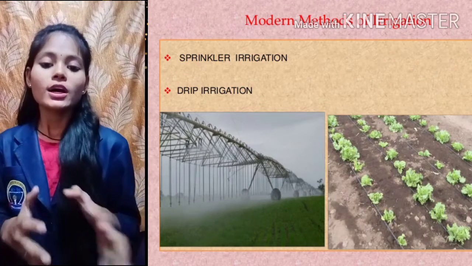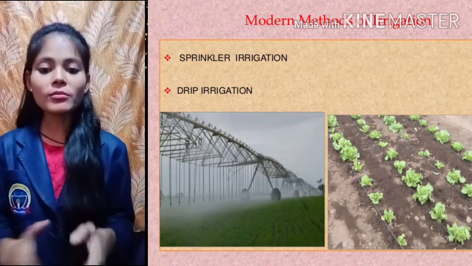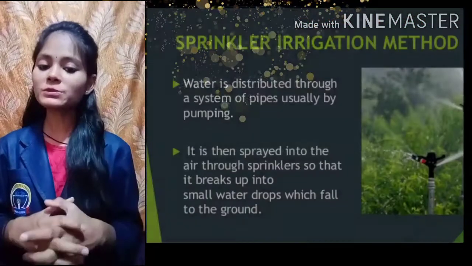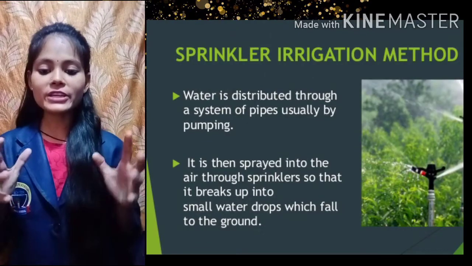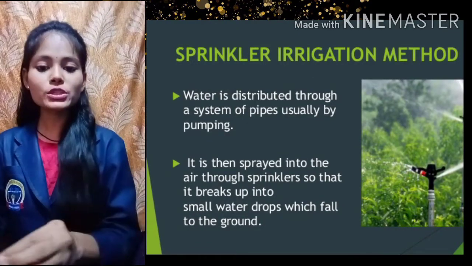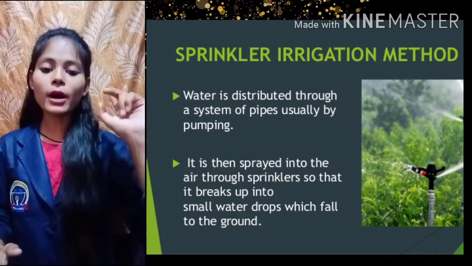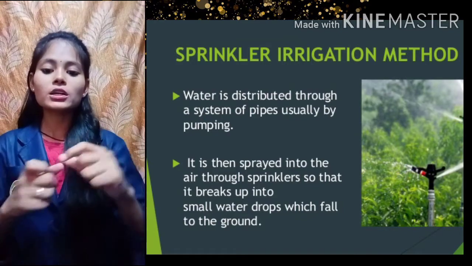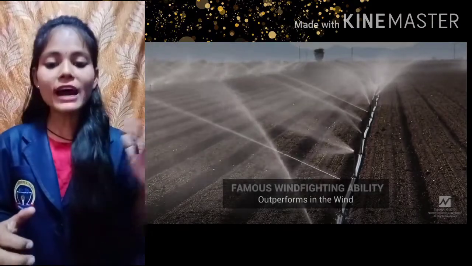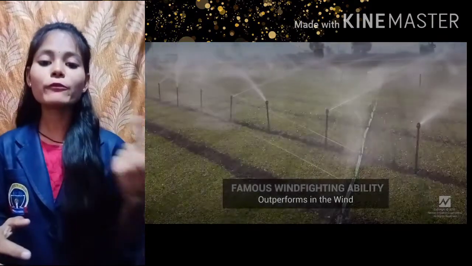Generally the sprinkler system and drip irrigation are used nowadays. Now what happens in the sprinkler system? We have seen one standing pipe attached to the field. Above that, pipes are there which are continuously rotating. While rotating, they spread water.